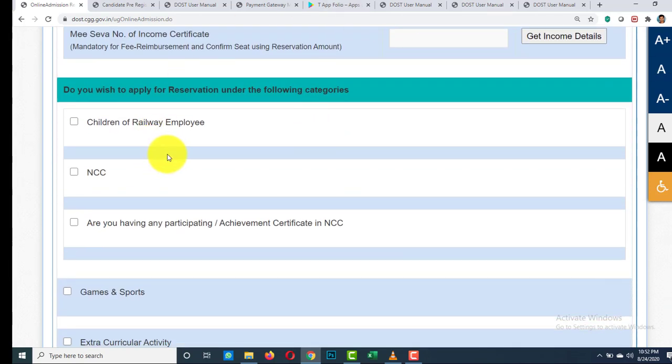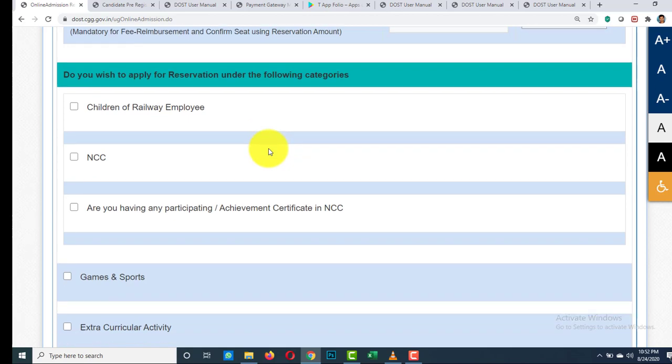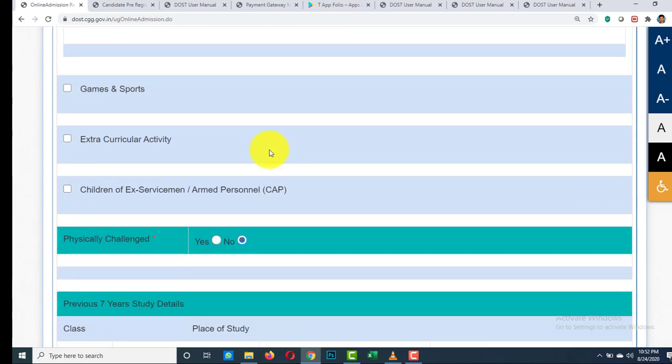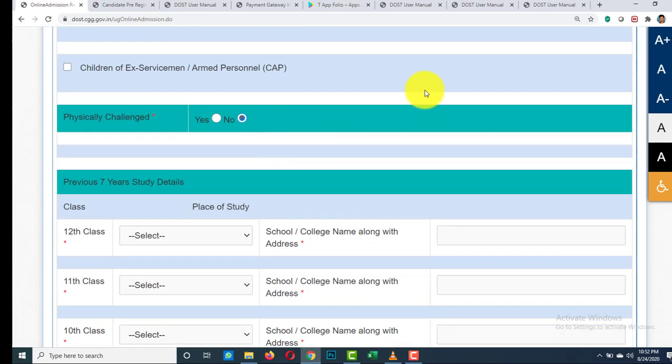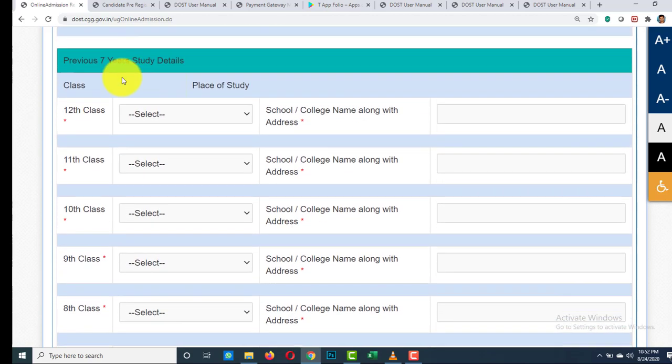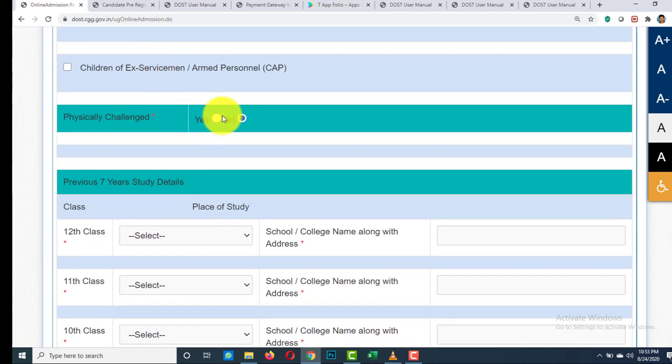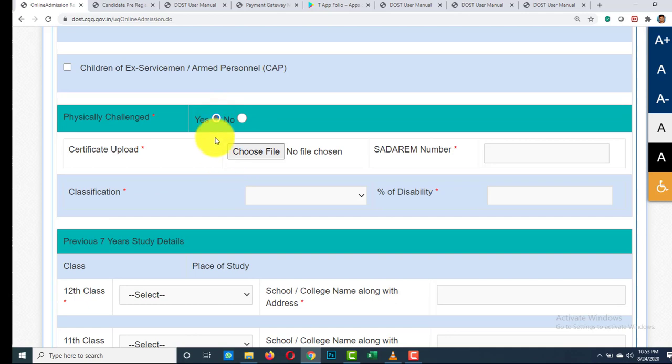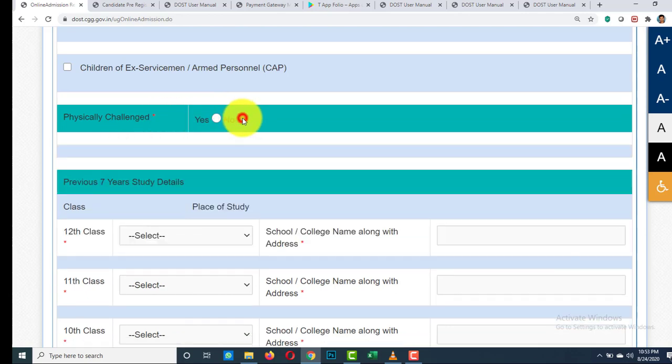Here, if you have any additional qualification like NCC, NSS, games, sports, extracurricular activities, you can select and upload the related documents. For physically handicapped students, they have to select yes, and if you select yes, you have to upload the physically challenged certificates.